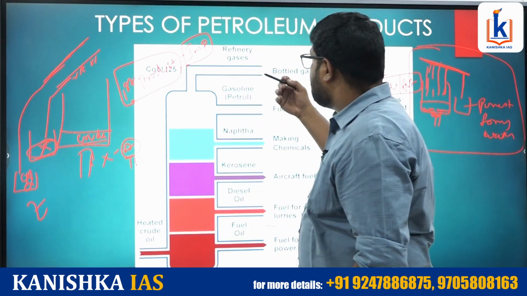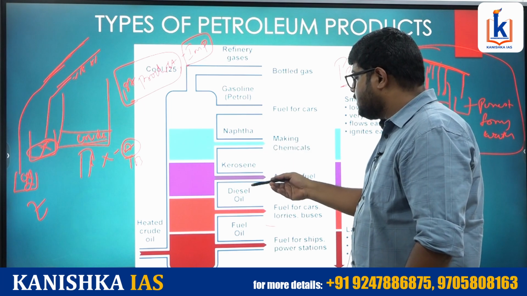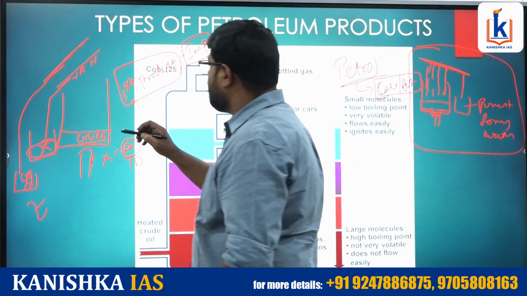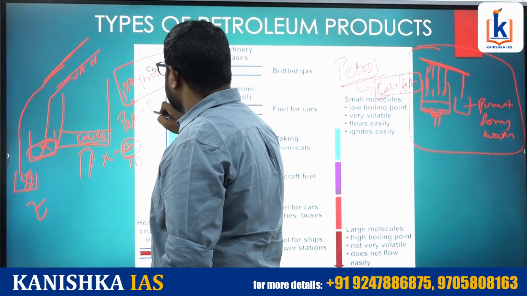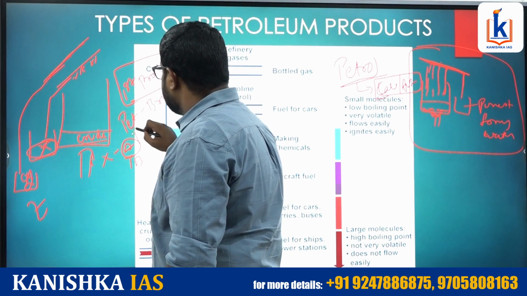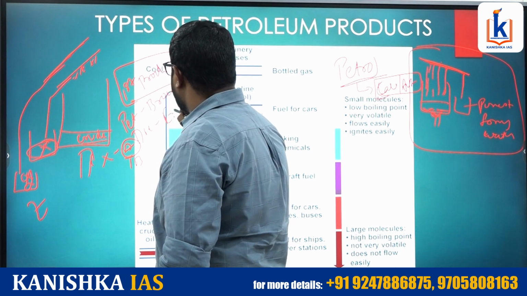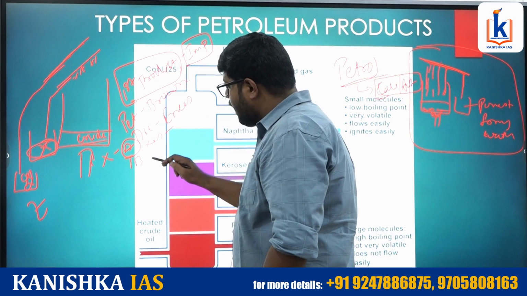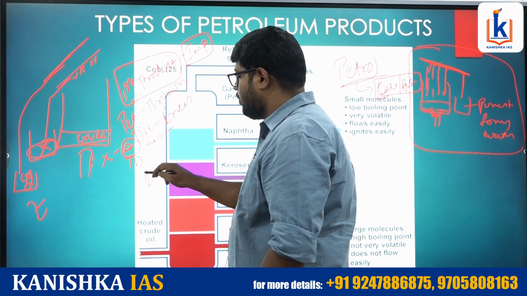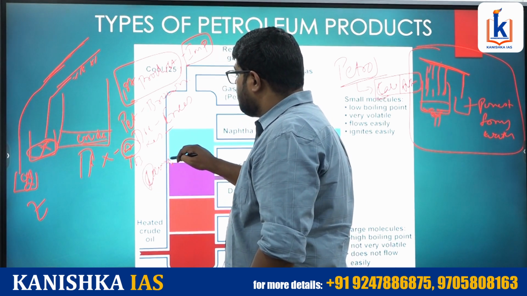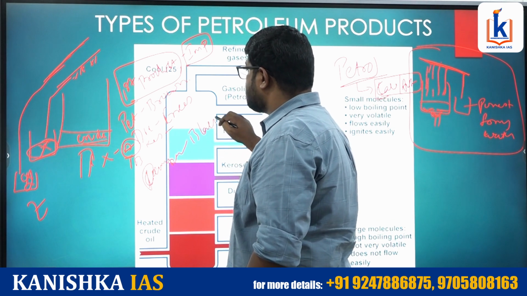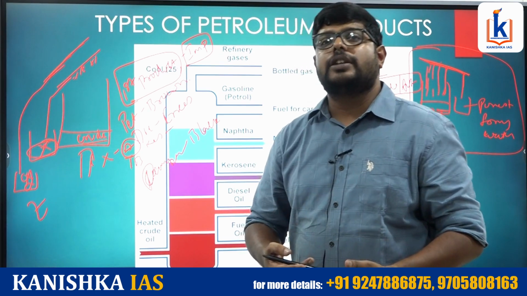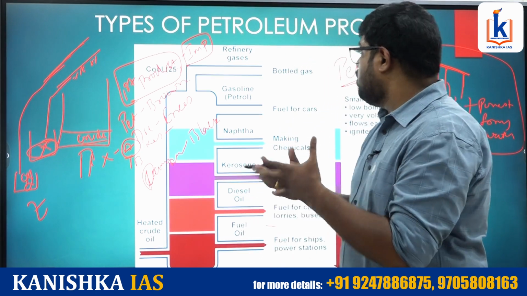Going from petrol, gasoline, naphtha, kerosene, diesel, fuel oil and residue, even the color of the product changes. Normally, petrol is a rough brown color, diesel is greenish blue, kerosene is also greenish blue, and the damper, that is what we call it, is black. As the impurities increase, even the color of the product changes.